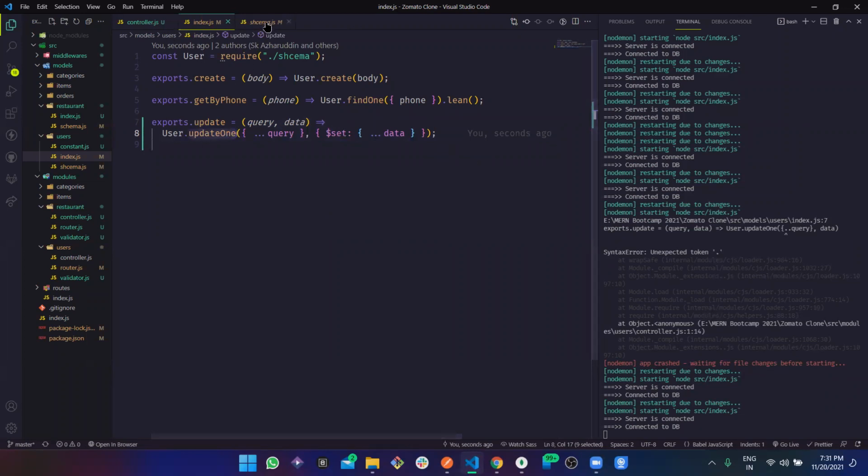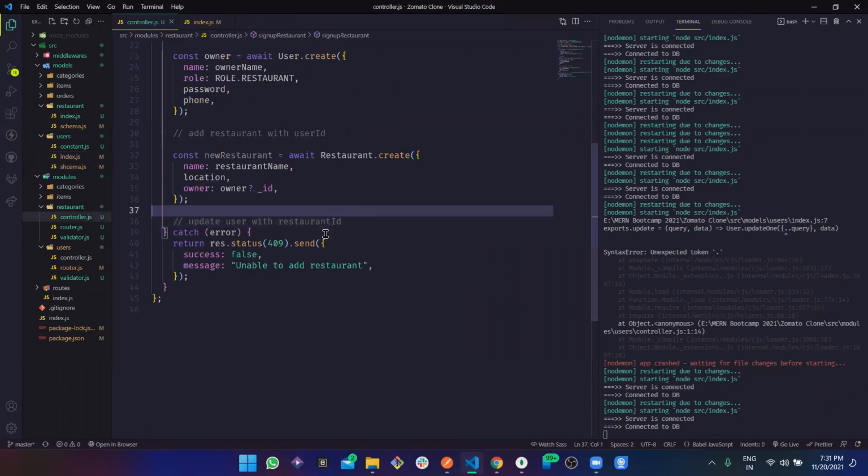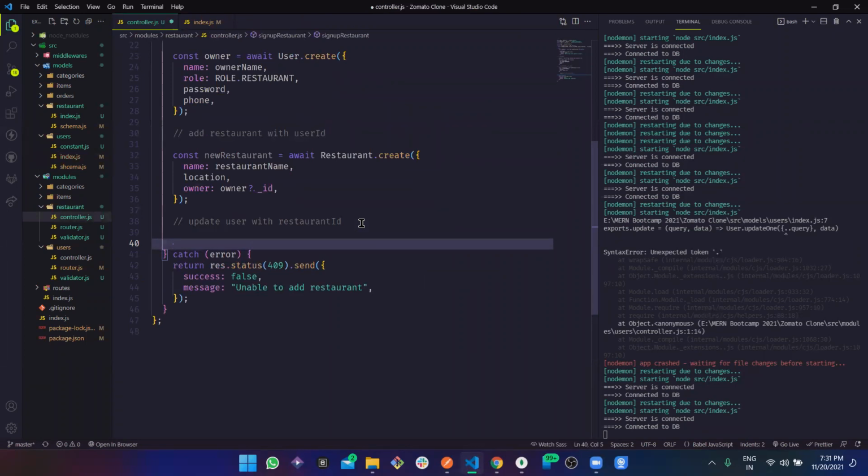Now we can use the update method in here. So use it directly, user dot update. No, we need to pass something. Not like that. Firstly, the query, right? So the query should be, we can pass the ID directly, or maybe the phone number, phone, which we already have.